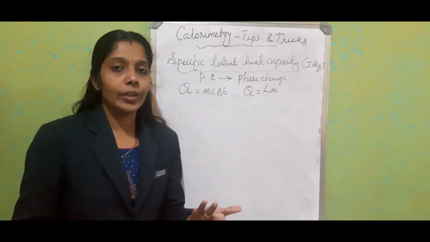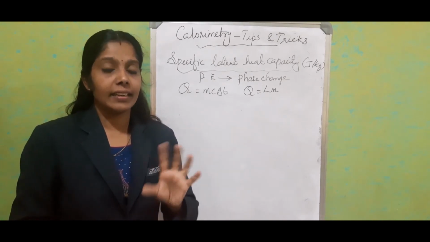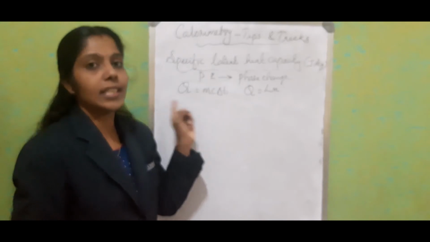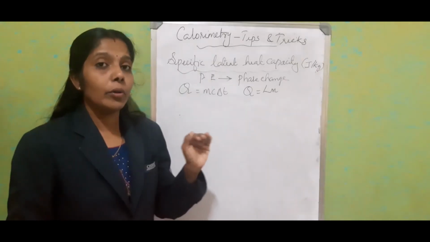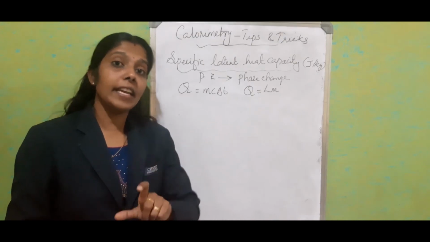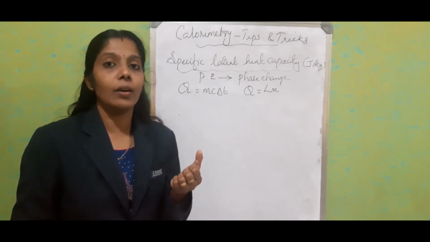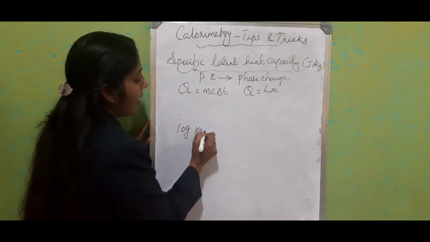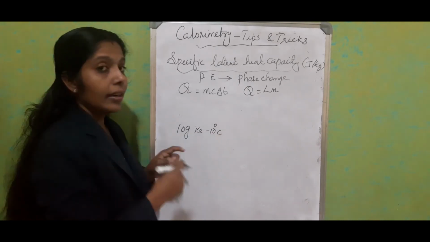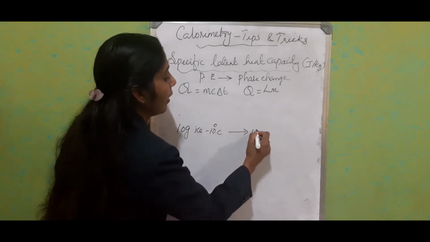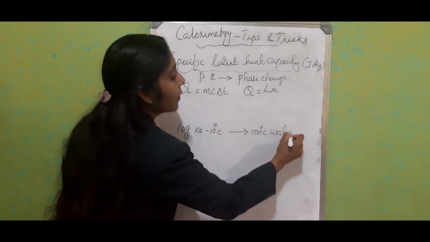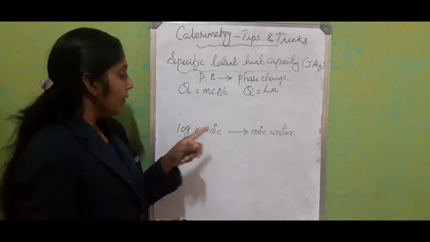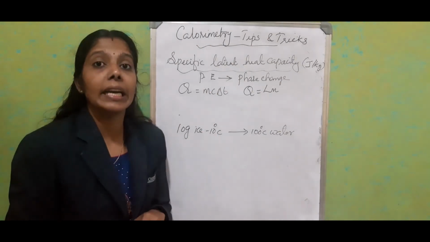Okay, I already told you how to find out the specific latent heat capacity related with the heat energy. This equation I already mentioned. Now I am going to explain, if any phase change is happening, how to find out the answers or how to solve the questions easily. Okay, just consider that you got a question like 10 gram of ice at minus 10 degrees Celsius. It has to reach up to 100 degrees Celsius water. Okay, by saying this, normally we will consider this as minus 10 degrees Celsius to 100 degrees Celsius.